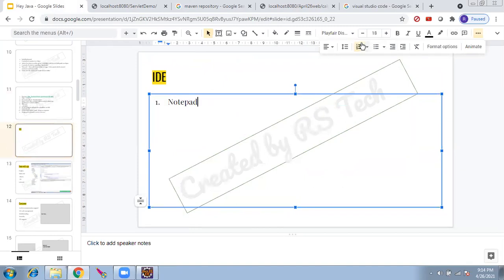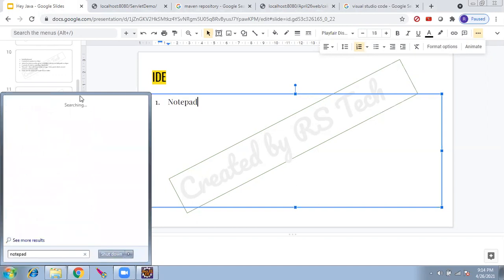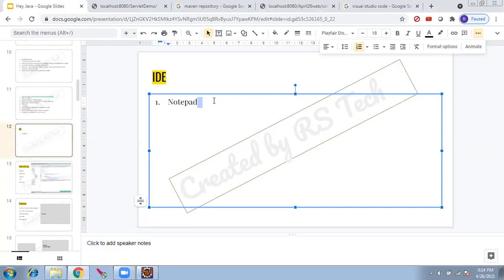Notepad, which comes inbuilt with all the Windows machines, just plain Notepad, which will not have anything. You have used Notepad, correct? So you can use Notepad to write a Java program, and using Notepad to write a Java program is the best way to learn it, because there is no autocomplete, there is no control space, there is no auto import, nothing is automatic. You have to write every single letter. So you learn a lot using Notepad.